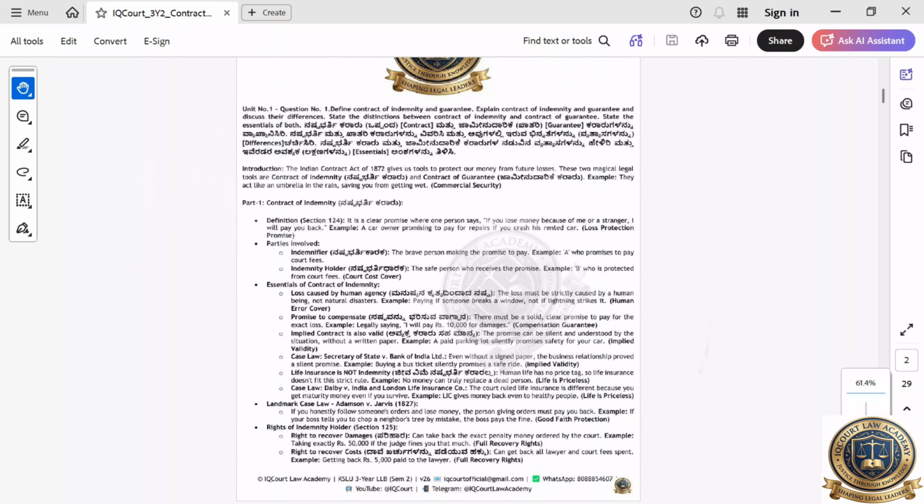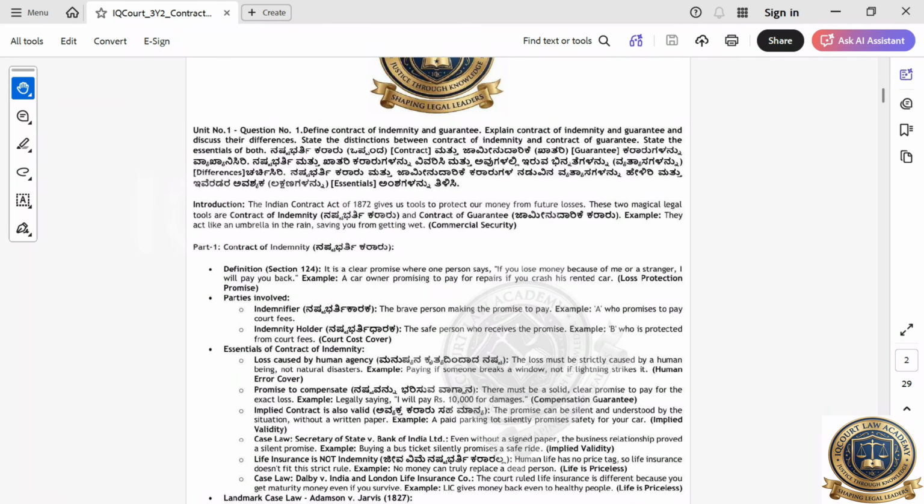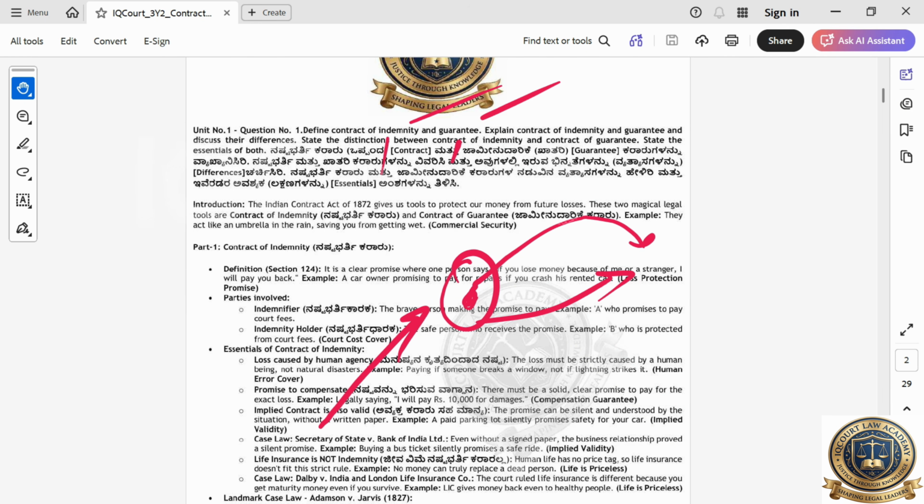Let us start. This is an important question, okay? Define the contract of indemnity and guarantee. It's like an insurance company, okay? You are telling someone to do some work. If anything happens, I will be there. That is indemnity. If you are making the promise, you are the indemnifier. The person doing the work as per your instruction is the indemnity holder. That's it, nothing else.